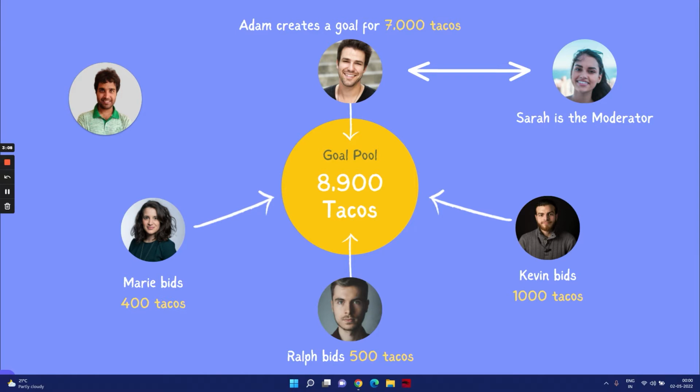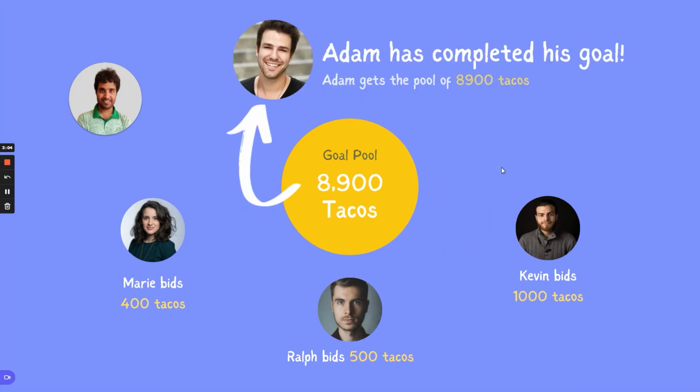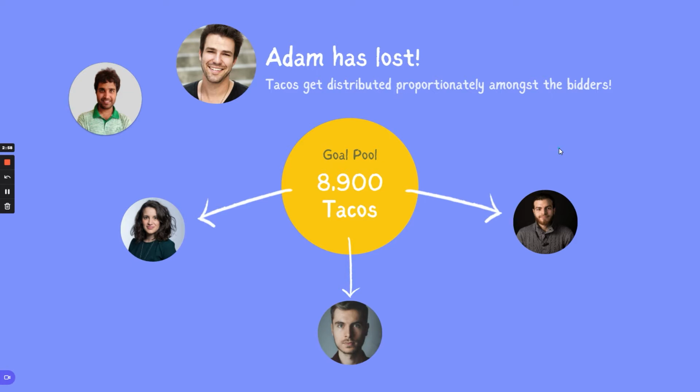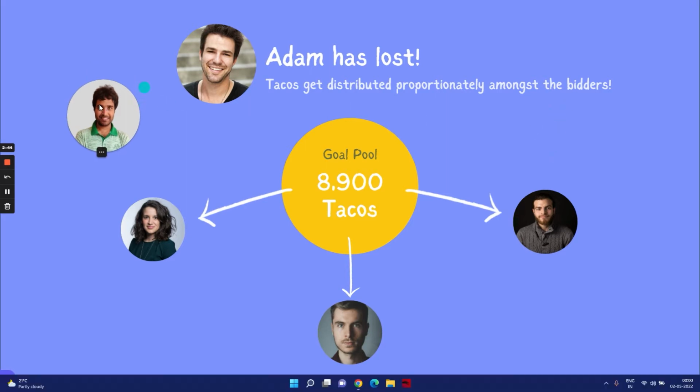So now, if Adam actually loses 3 kgs, he wins all the tacos. Clean and clear. But if the audience wins the bet and Adam has lost, he has not lost 3 kgs but he actually lost the goal, then the audience gets all the tacos in their particular proportion. So this is a very simple concept of how Trusty Tacos works.